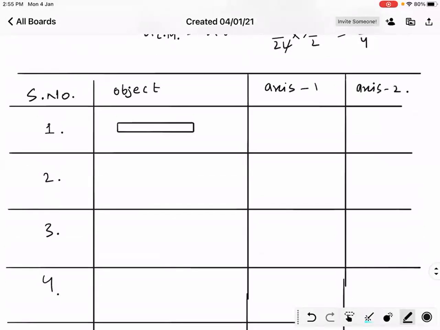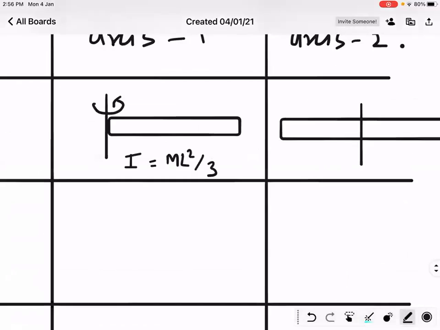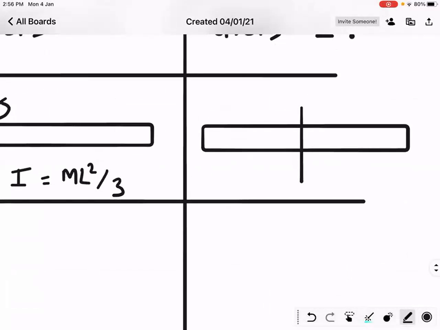It's a rod. Mass M, length L. What is the moment of inertia of the rod about its one end? Speak everyone. ml square by 3. Moment of inertia of rod about its center of mass. Chinmay, speak. Correct. ml square by 12.